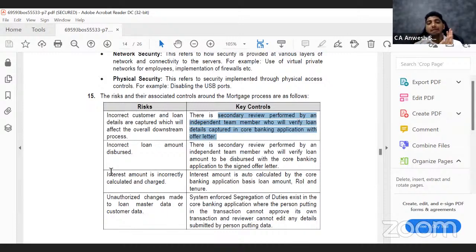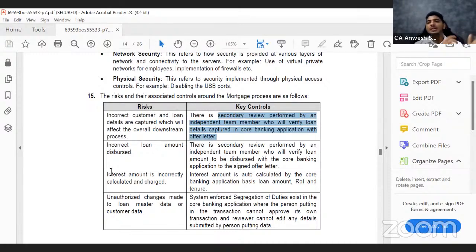The last point is unauthorized changes made to loan master data or customer data. That means, imagine Arun has borrowed a loan of 10 lakh rupees with the interest rate of 10%. So all these data are captured in the system. But Arun's close friend is a bank employee. So he will say, Arun, don't worry, I will try to reduce something. So he will open the software and he will take 10 lakh, remove a 0 and press save. So now the question is, should the loan amount be saved as 1 lakh or should it be 10 lakh only? Should be 10 lakh.